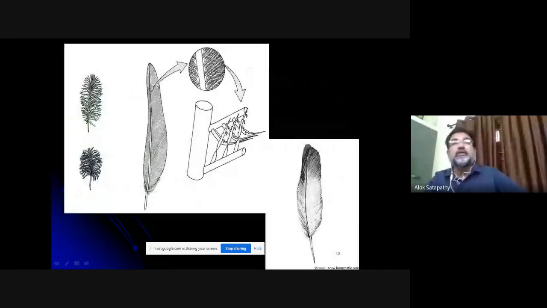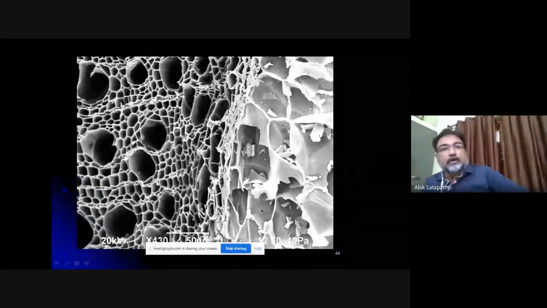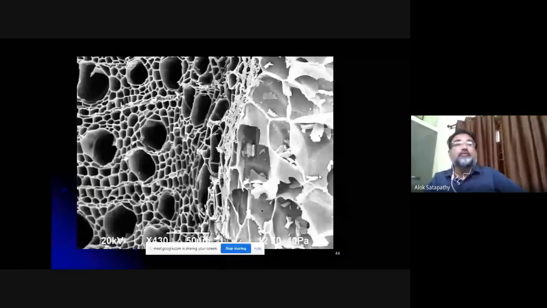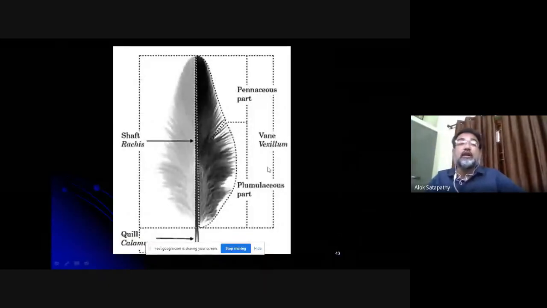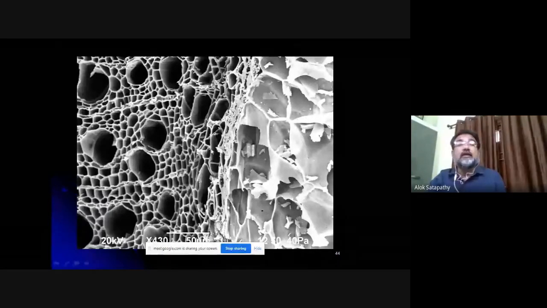So this is the typical structure of a chicken feather. These are different parts. If you take a microstructure of this one, the quill. This is the quill. Quill means the solid part from which the feathers are branched out. If you take this, you will find that it is porous in nature.